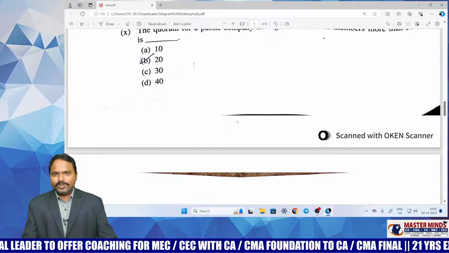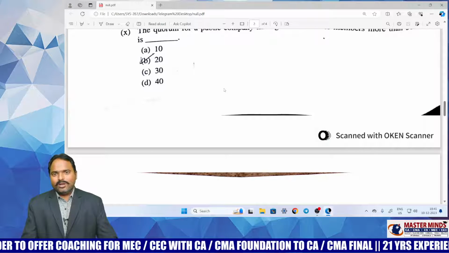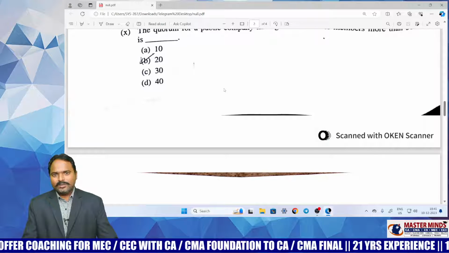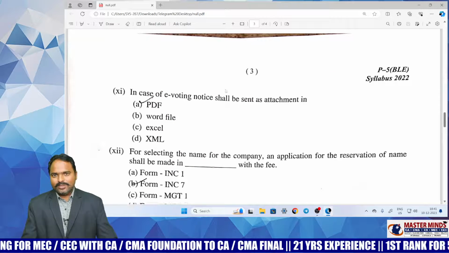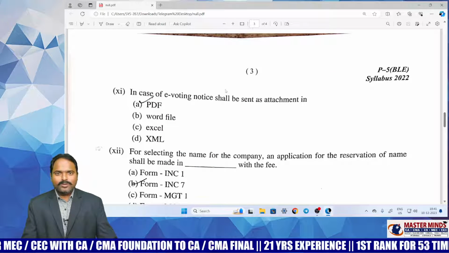The student has to remember how many persons have to be personally present at a meeting for a public company, which depends upon the number of members. That is also to test your memory power. If you are unable to remember, then you cannot answer this particular MCQ.